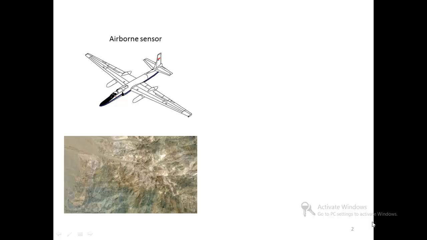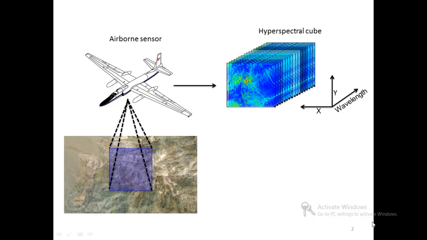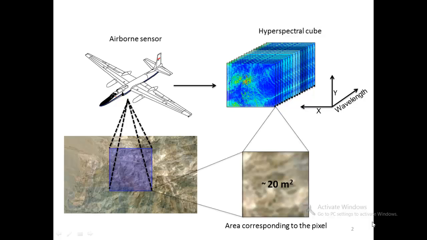Remote sensing airborne and spaceborne sensors take hyperspectral images of the Earth's surface for geological studies. These images can be represented as hyperspectral cubes with two spatial and one spectral dimension. For a typical hyperspectral image, the spectral dimension consists of hundreds of contiguous bands in the visible and short infrared wavelength range. However, each pixel of the image cube represents a large area on the Earth's surface in the spatial dimensions.